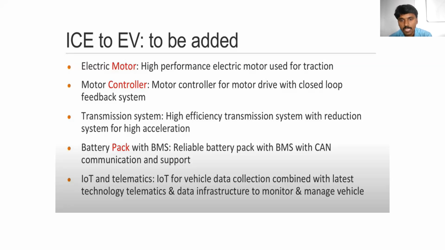It is a reliable battery pack with BMS, with CAN communication and support. CAN means Controller Area Network. Next, IoT and telematics: IoT for vehicle data collection combined with the latest technology telematics and data infrastructure to monitor and manage the vehicle.